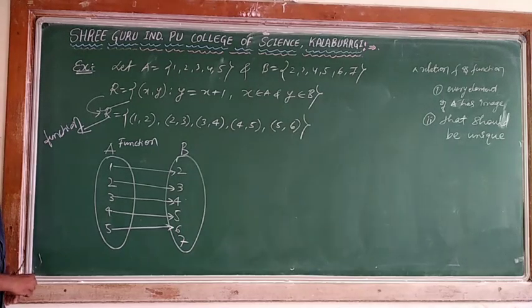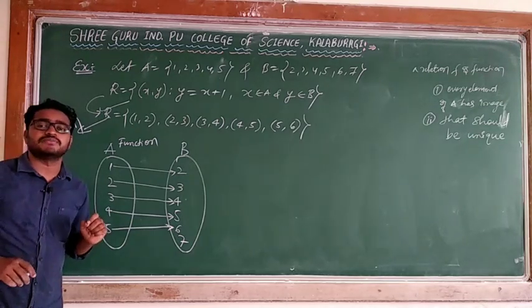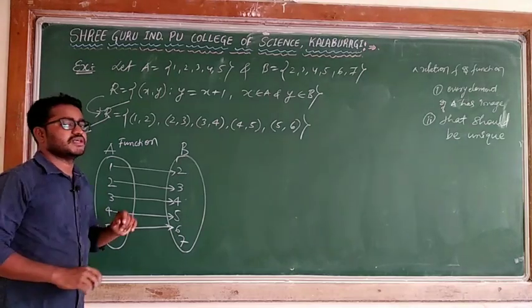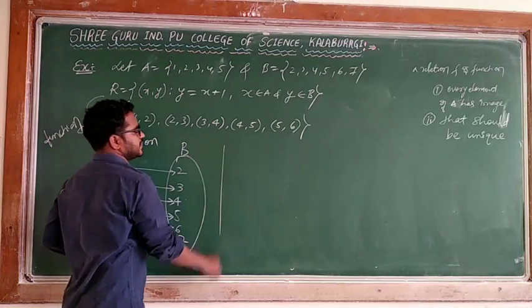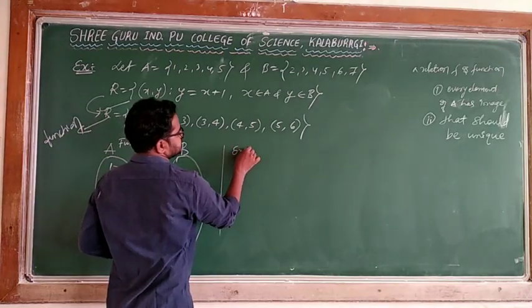So I will take some general examples according to diagrams. The only thing you concentrate on is whether every element of the set A has an image or not. If it has, you check whether it is unique or not. Next I will take the second example.